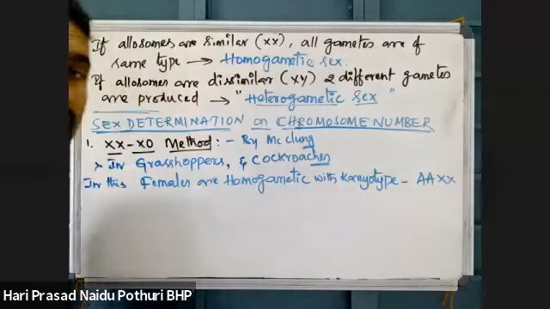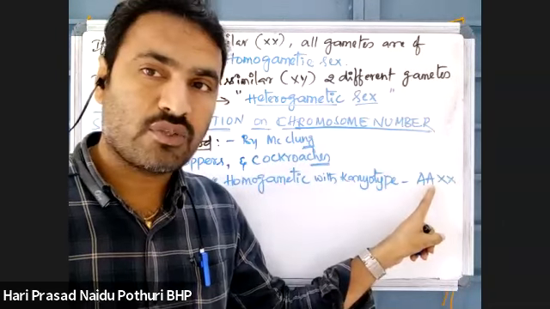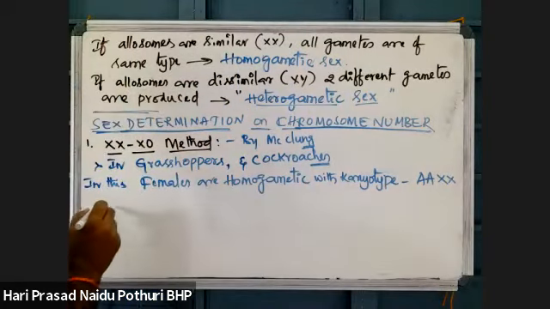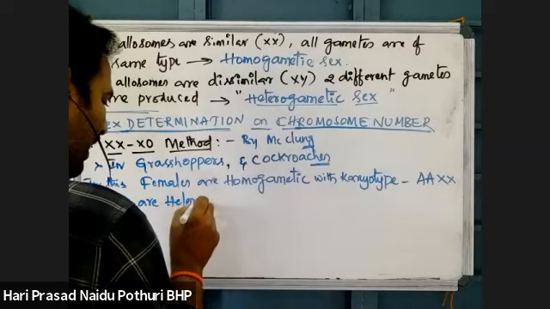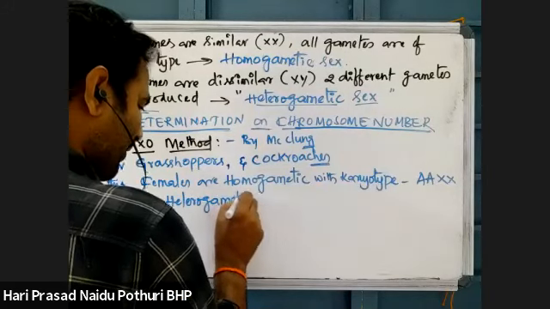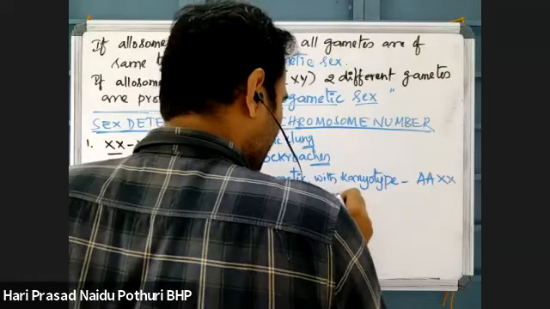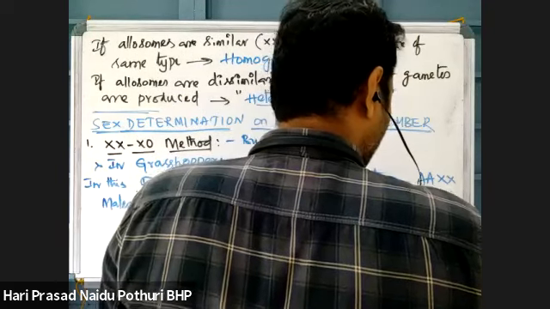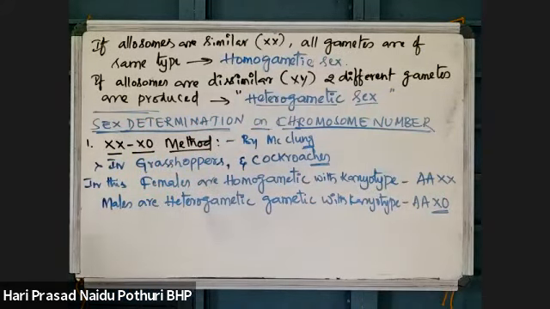What is A here? One set of autosomes, and XX is the allosomes, two sets of allosomes, diploid sets we can say. And males are heterogametic with AAX0 karyotype. Only one X chromosome is present in male, the second X chromosome is absent.